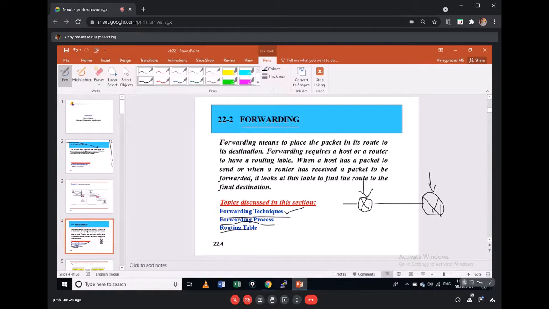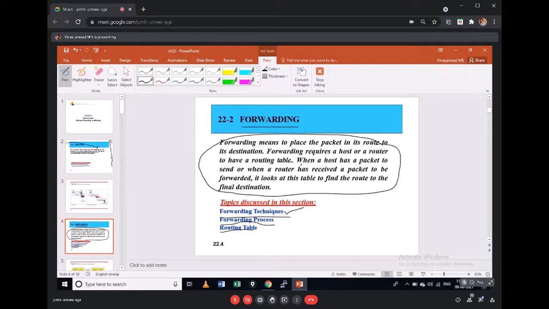What forwarding techniques do we have? Earlier we might have used what is called process-based forwarding. What do we mean by process-based forwarding? I just told you this is a process, and this sentence defines the process: every packet that comes to this router is inspected, and the router takes it as a packet.